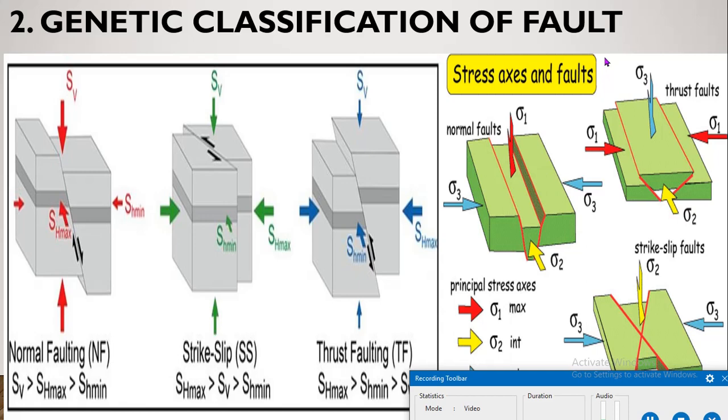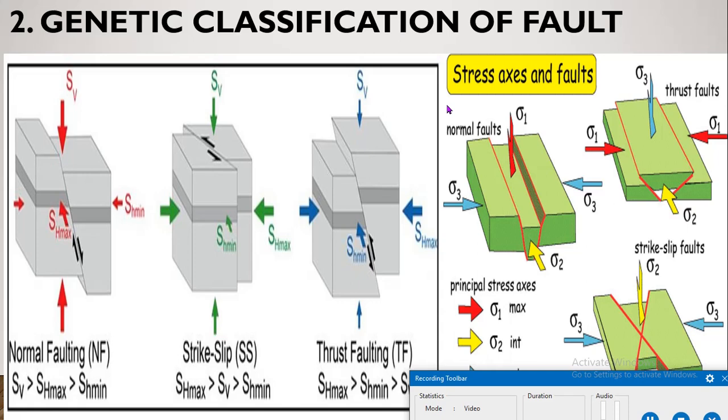It is well known that along the shear fracture the displacement is parallel to the walls, there is no movement perpendicular to the fracture. It is assumed that the displacements are caused by some stresses. So displacement of the fault is caused by some stress. Previously we know that three types of stress axes are there: maximum, intermediate and minimum. Here we correlate the fault axis with the stress axis.